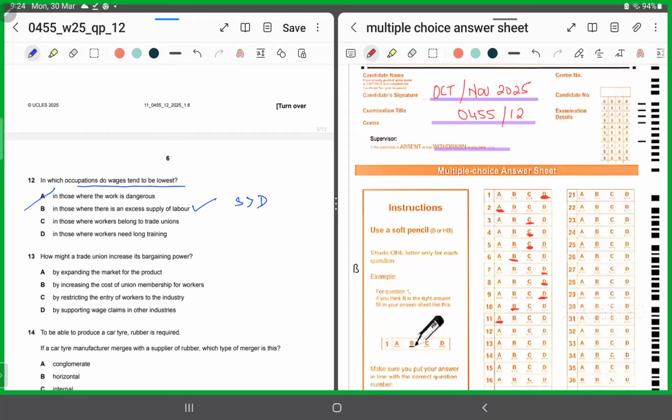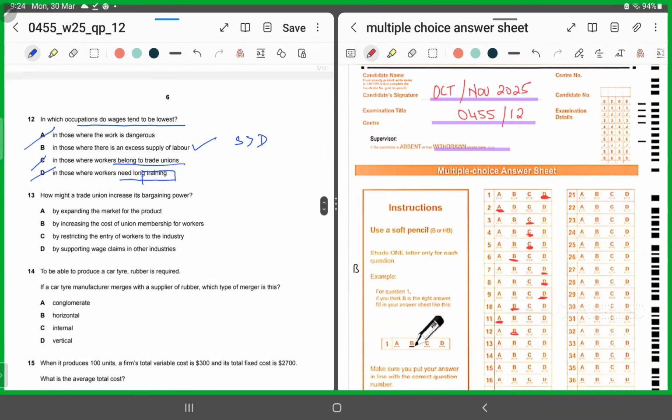Why can't it be C and D? Because again, C and D are talking about a situation contrary to what they are asking. In C and D, the wages should be high, because if you belong to a trade union or if you are talking about a job that needs a lot of training, the wage rate should be high. So for 12, we'll shade in B as the correct response.